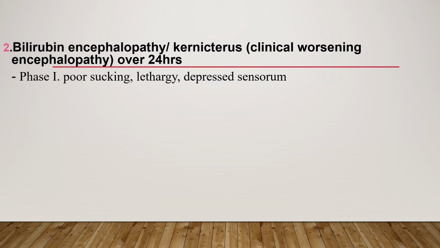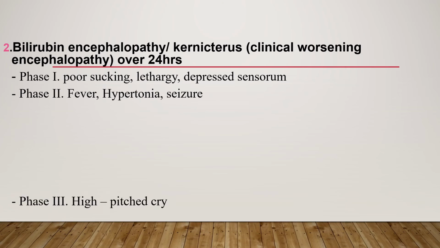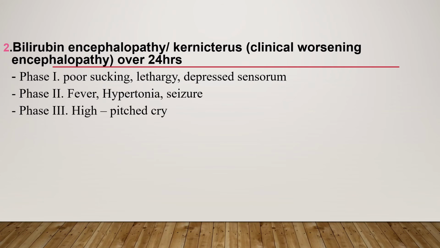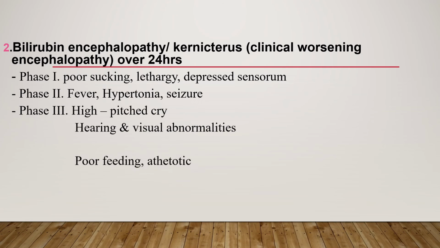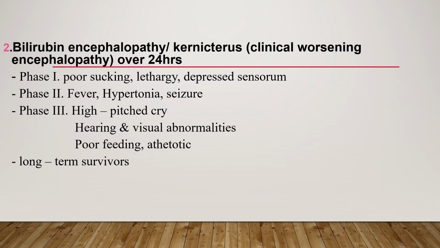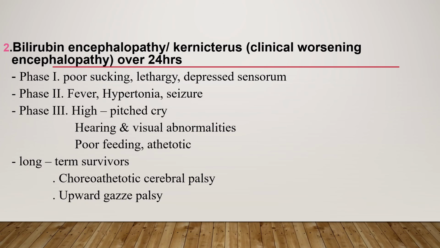Phase 1: the patient has poor sucking, lethargy, and depressed sensorium. Phase 2 is characterized by fever, hypertonia, and seizure. Phase 3 is characterized by high-pitched cry, hearing and visual abnormalities, poor feeding, and posturing. Long-term survivors might have choreoathetoid cerebral palsy, upward gaze abnormality, sensorineural hearing loss, and mental retardation.